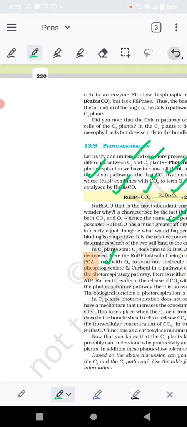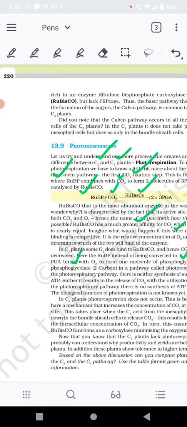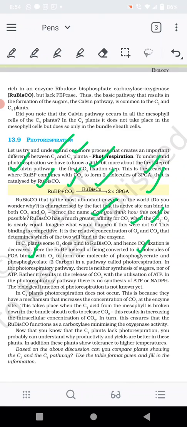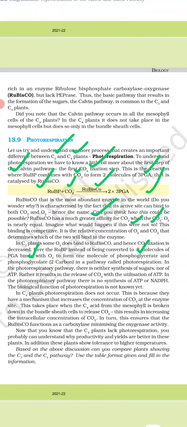So at the end we can conclude that photorespiration is an important process which occurs in the C3 plants, but it does not occur in the C4 plants. The process involves the formation of one molecule of phosphoglycerate and one molecule of phosphoglycolate, and there is utilization of ATP in the process of photorespiration, however there is no synthesis of ATP and NADPH in this complete process. So C3 plants do photorespiration and C4 plants lack the process of photorespiration.